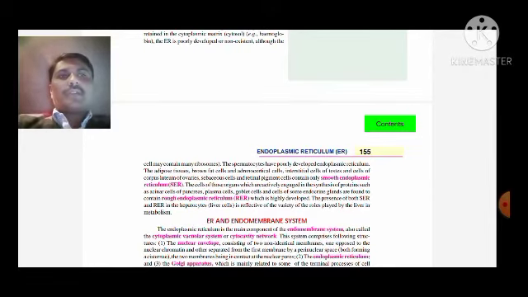Cells of these organs that are actively engaged in the production or synthesizing of proteins, such as acinar cells of pancreas, plasma cells, goblet cells, and cells of endocrine glands, are found to contain well-developed RER, that is rough endoplasmic reticulum. The presence of smooth endoplasmic reticulum and rough endoplasmic reticulum in liver cells reflects the variety of roles played by the liver in metabolism.